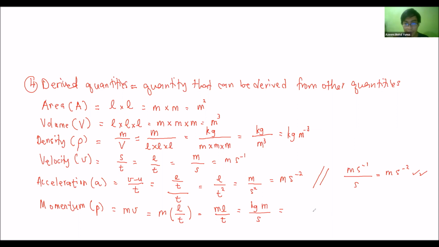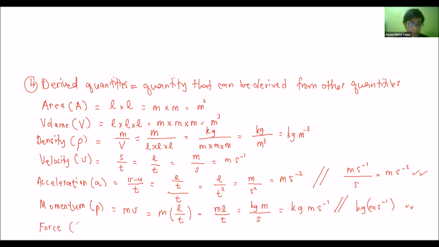So if you want to rewrite it in one line, it becomes kilogram ms negative 1. Or it can also be like this, kg times ms negative 1, it becomes kilogram ms negative 1 as well. So this is a very simple one, but this is the more appropriate way to define momentum in terms of base quantity.